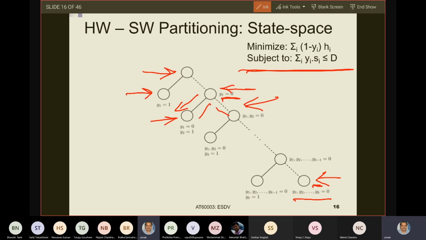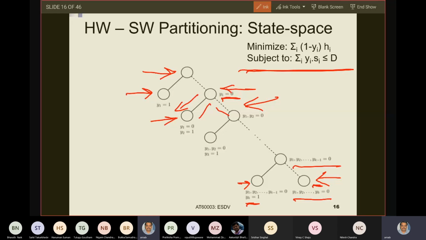All y1, y2, y3 equals 0. Everybody is implemented in hardware. So this is a solution. And who holds the solution? A leaf node. What does the other leaf node here tell me? The other leaf node here tells me that y1 up to yk minus 1, all of them will be implemented in hardware, and only the kth node will be implemented in software, given a set of k tasks.